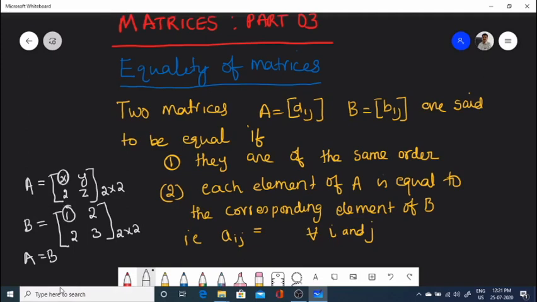So the corresponding element of x is 1, therefore x is equal to 1. The corresponding element of y is 2, therefore y is equal to 2. The corresponding element of z is 3, therefore z is equal to 3. So we got x equals 1, y equals 2, z is equal to 3.